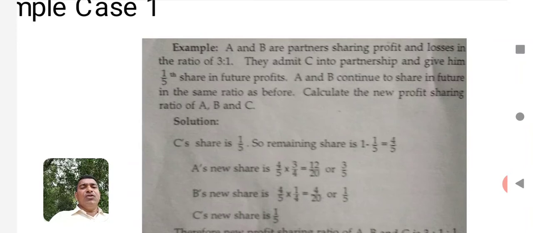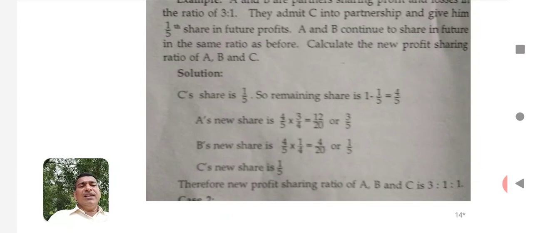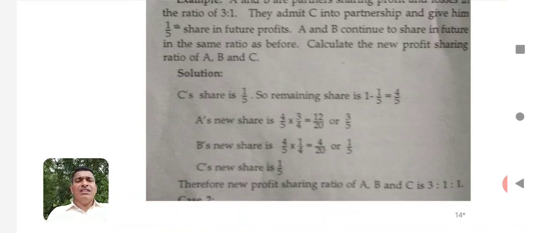A and B continue to share the profits and losses in the same ratio as before. Here the third point is they are going to continue in the same ratio as before. Now you have to calculate the new profit sharing ratio. The procedure will be, first we have to identify C's share, in the sense the new partner's share, and we have to deduct it from the whole profit. Here the whole profit will always be taken as 1.